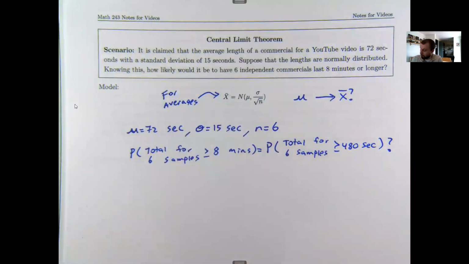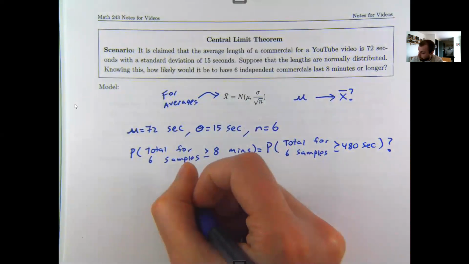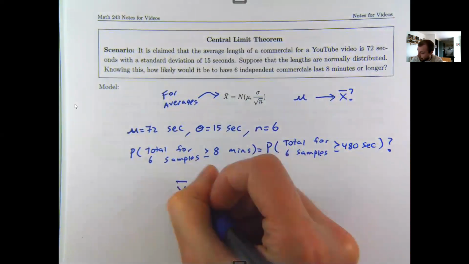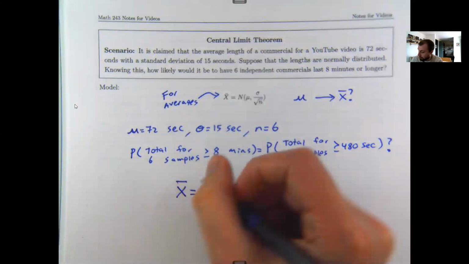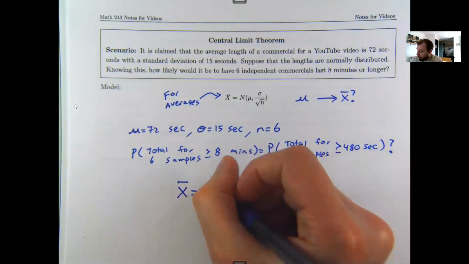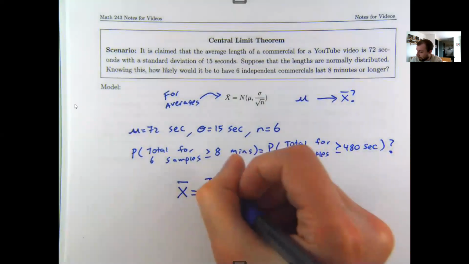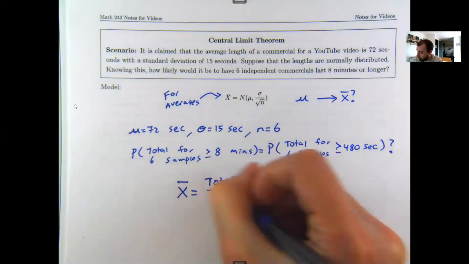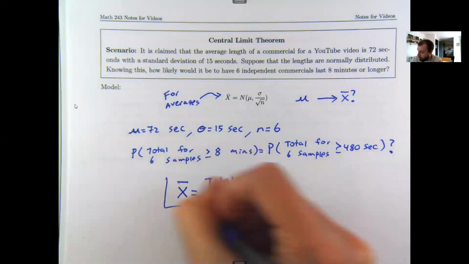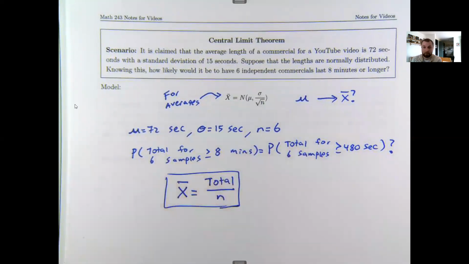So just as a note, should you have a question about totals that you want to rewrite about averages, to find an average, you add all of your numbers together and you divide by the number of trials.